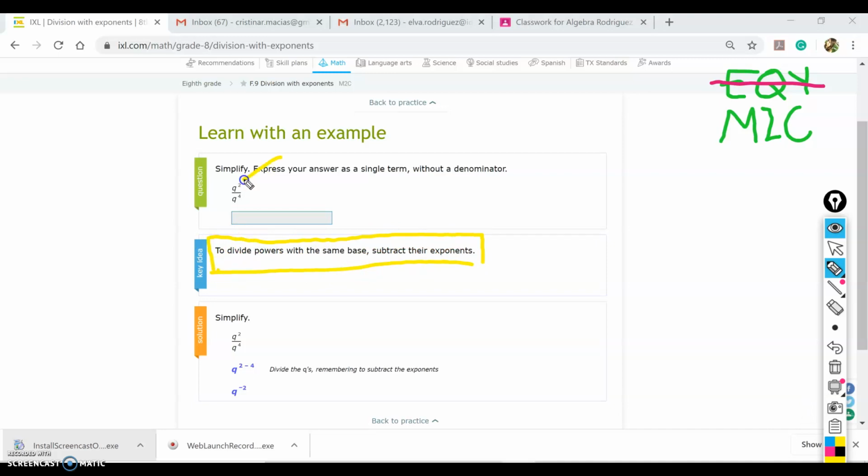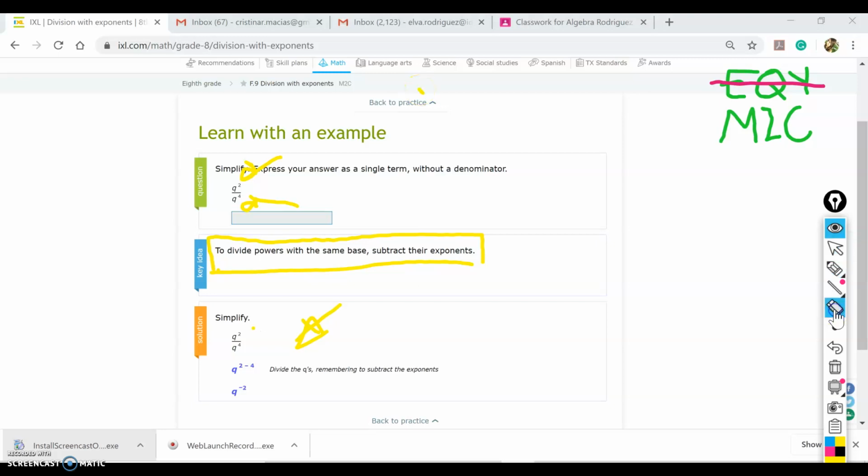The number on the top minus the number on the bottom, like they did in here. They did the top number, which is 2, minus the bottom number, which is 4. So 2 minus 4, that's negative 2. You can use your calculator for this. If you already have a calculator installed, just go to the calculator and subtract. 2 minus 4 is negative 2. That's why they wrote it as q to the power of negative 2.